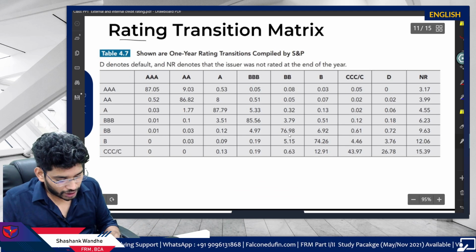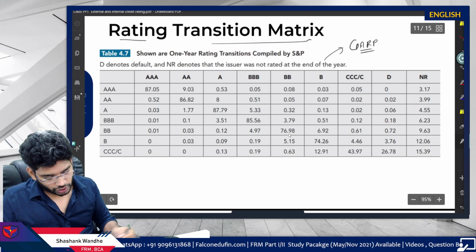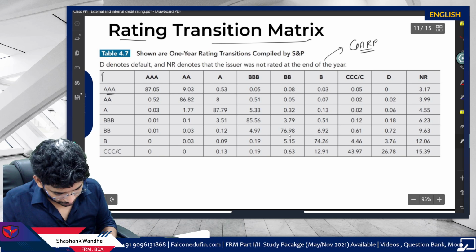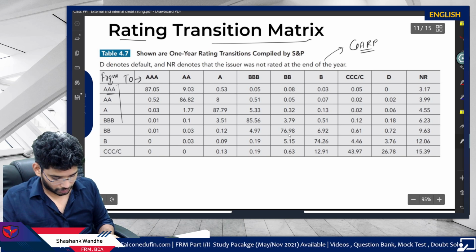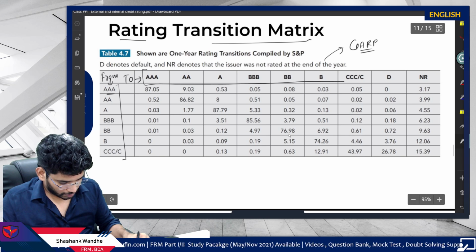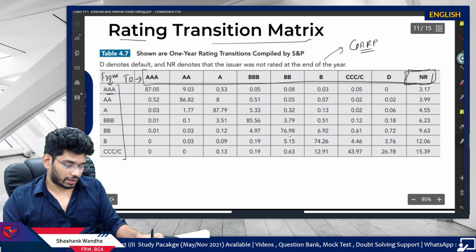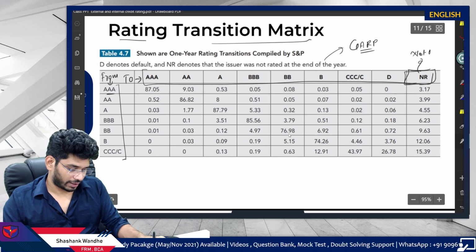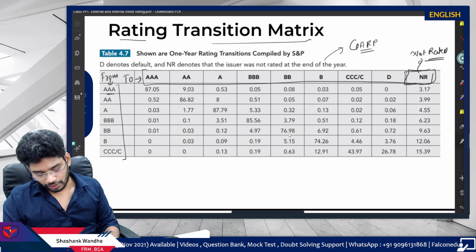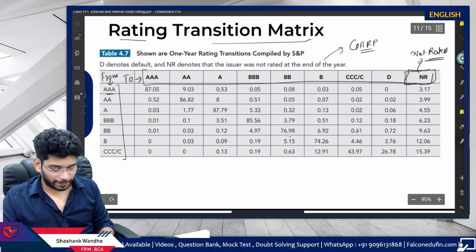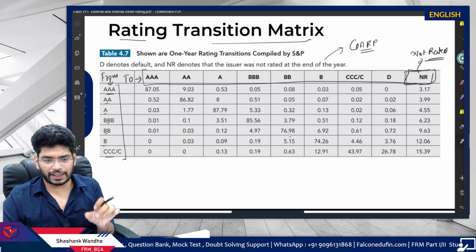Now the rating transition matrix table is from GARP's book. So what is a rating transition matrix? This is from, this is to. The last part I have to explain, not rated. Let's start from the from. So AAA, AA, A, triple B, double B, B, triple C, and C. These are the ratings available.